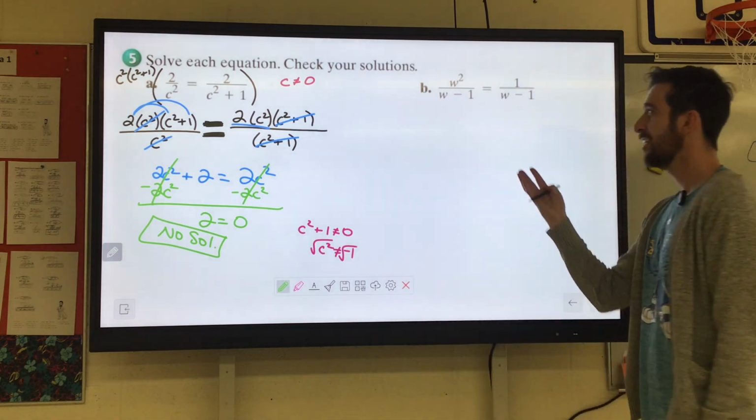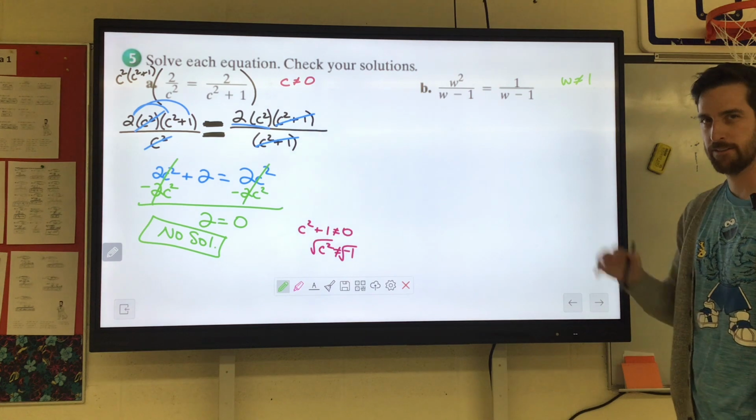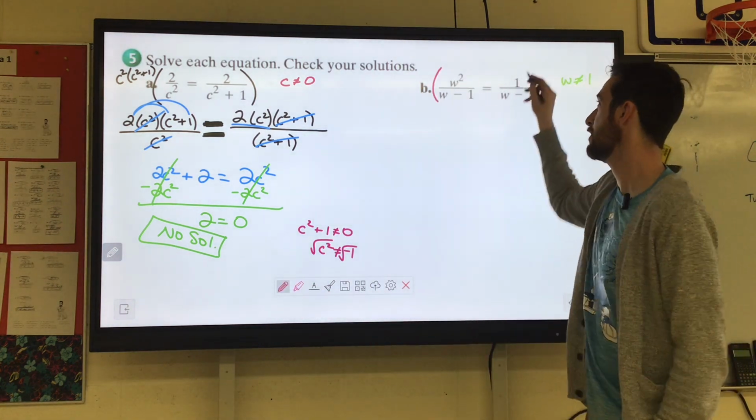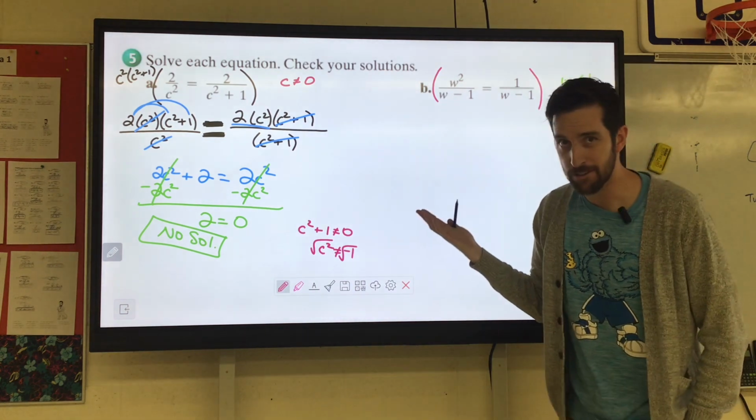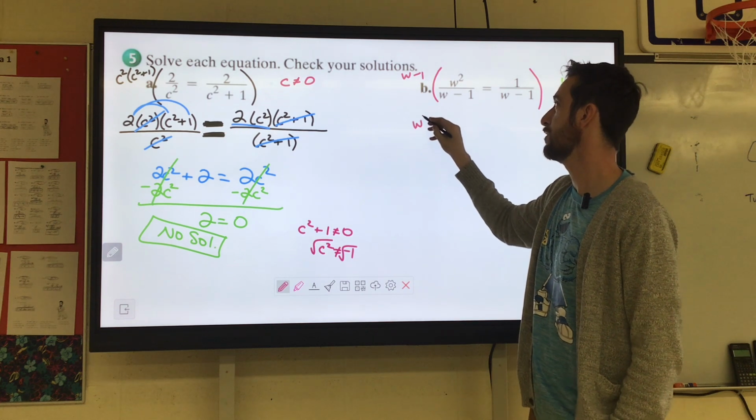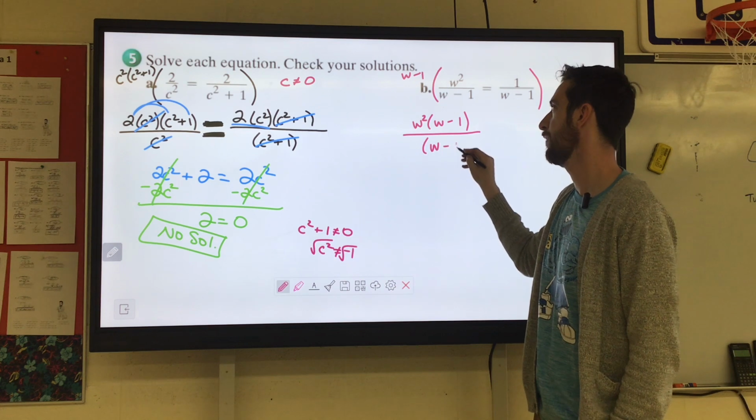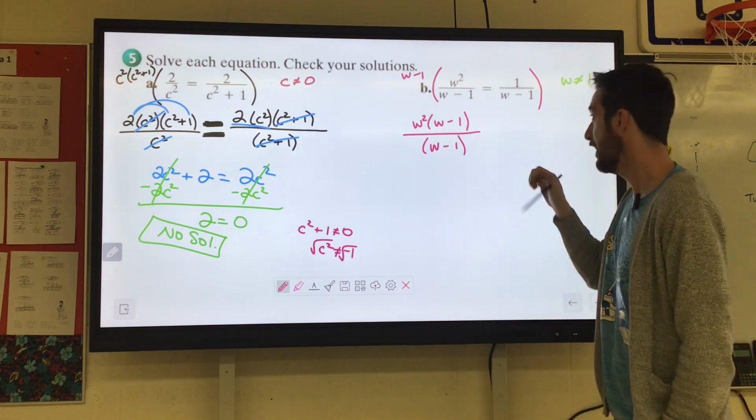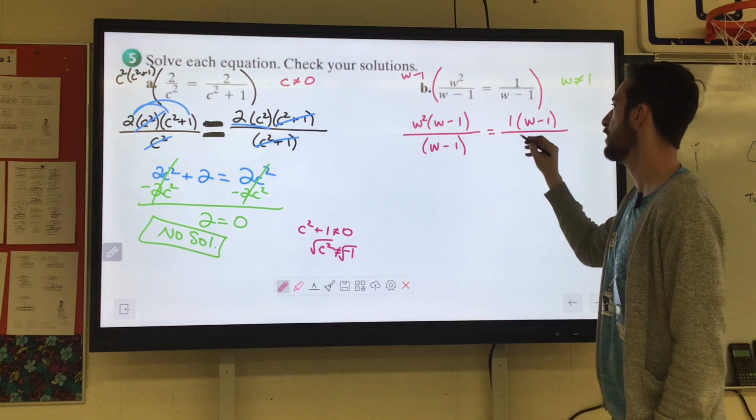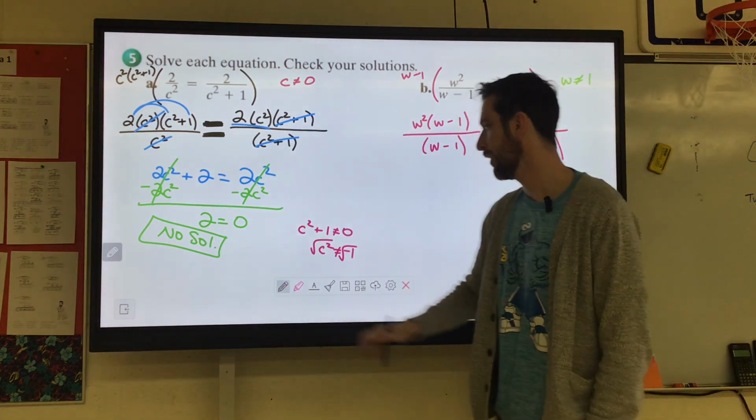Now in this one, the only thing w could not equal is positive 1, because that would make the denominator 0. Now, if we multiply both sides by a common denominator, both denominators are w minus 1. So we're going to multiply by w minus 1. So we have w squared times w minus 1 over w minus 1. Those are both going to cancel. Equals 1 times w minus 1 over w minus 1. Those are going to cancel.